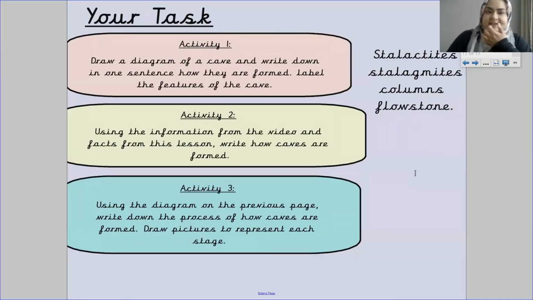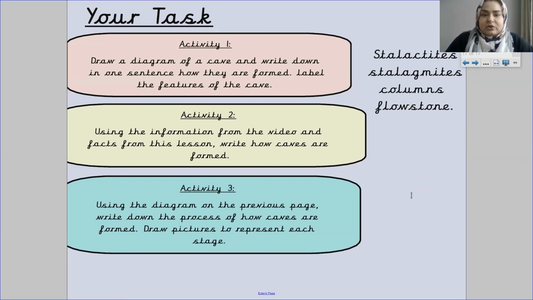Now your task is the following. For activity 1, I would like you to draw a diagram of a cave and write down in one sentence how they are formed. Then label the features of the cave, and the features are here. You've got your stalactites, your stalagmites, columns, and flowstone.